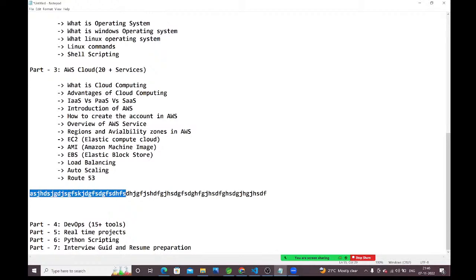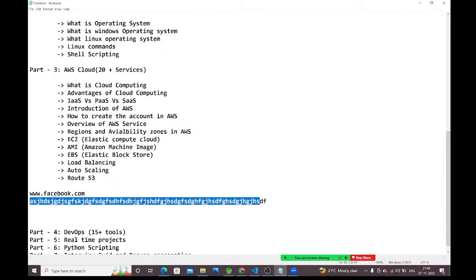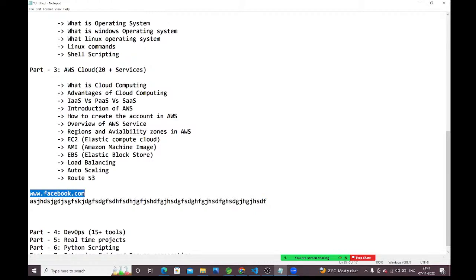Suppose, assume this is my load balancer DNS URL. The Facebook application has one load balancer, and that load balancer also has one URL. Assume this is the load balancer URL. But people can't remember this load balancer URL. Then what will I do? I will purchase one domain name, www.facebook.com. This is my domain name. I will map this domain name with the load balancer DNS URL, and I will give this URL to the customers.